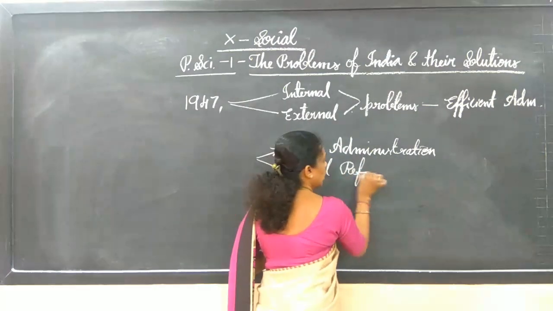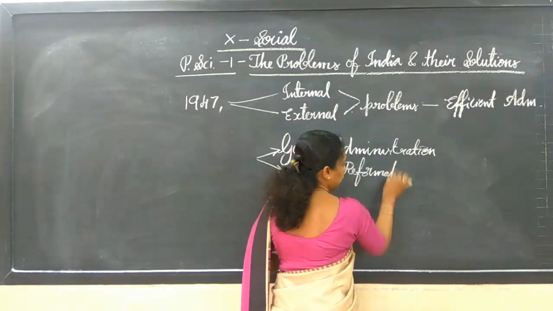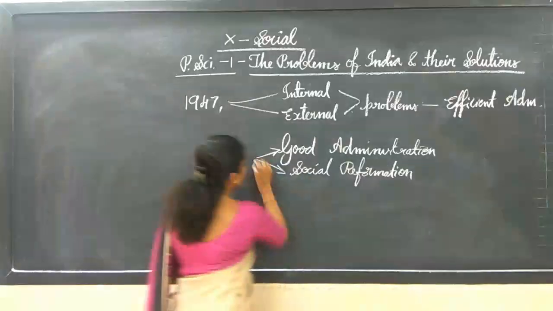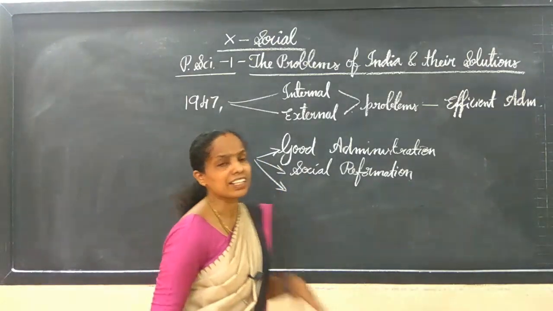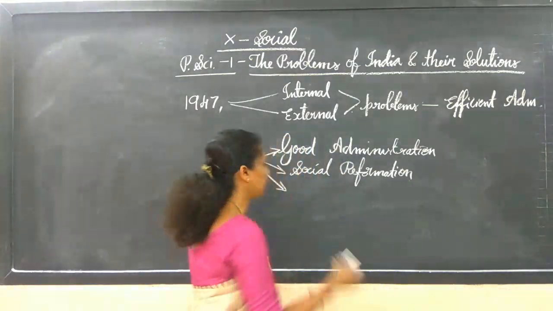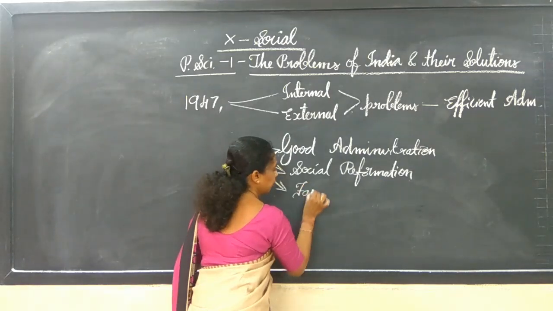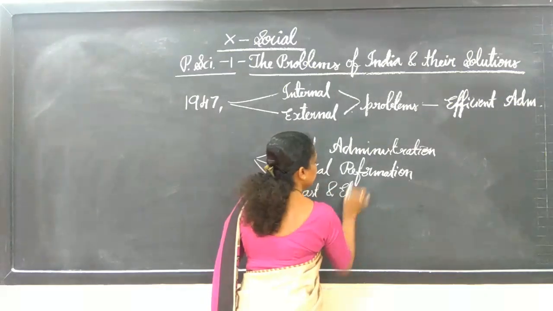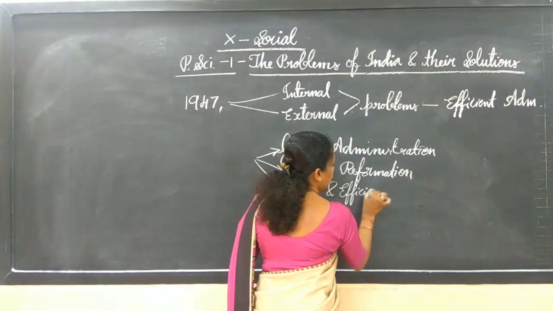The third important one is a fast and efficient judiciary system.